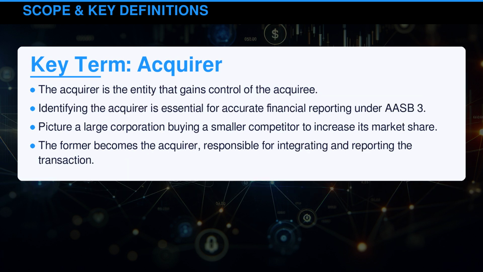The acquirer is the entity that gains control of the acquiree. Identifying the acquirer is essential for accurate financial reporting under AASB 3. Picture a large corporation buying a smaller competitor to increase its market share. The former becomes the acquirer, responsible for integrating and reporting the transaction.